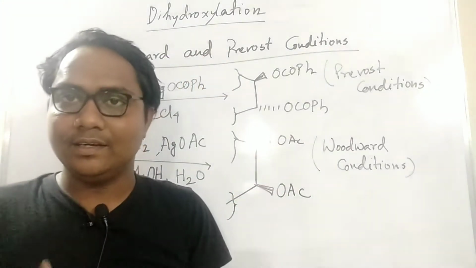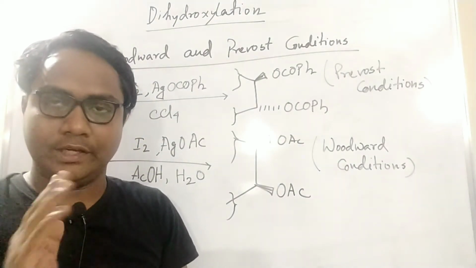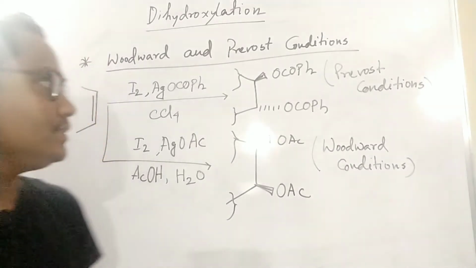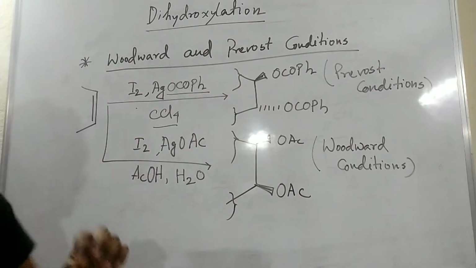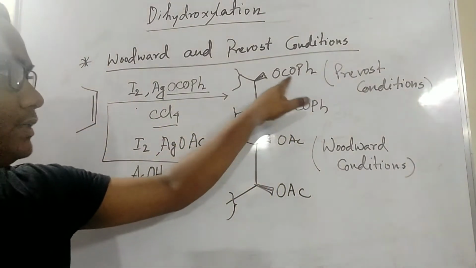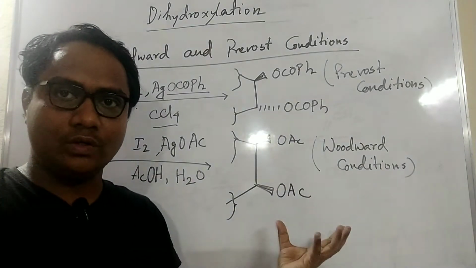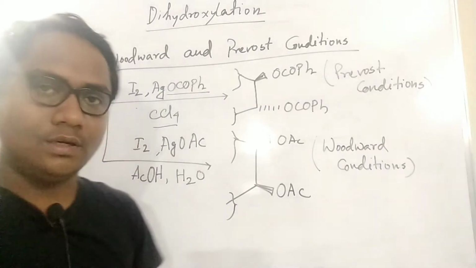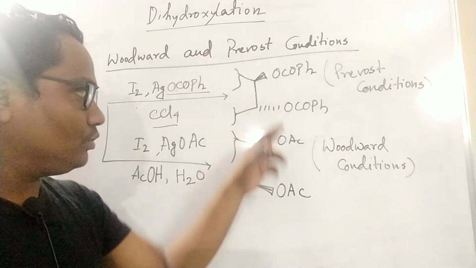Why I am directly taking this is simply that the dihydroxylation reagent used here is I2, the silver salt and chlorine. Dihydroxylation means two OH groups come to the double bond. Here, after hydrolysis, OH will come. Okay, I just wrote the acetate as a salt form, ester form. If I use this type of reagent, this will form.